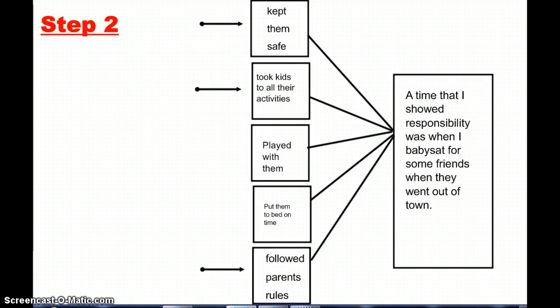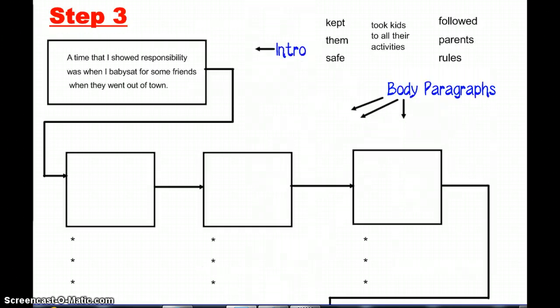So I'm going to take all of this information, and now I'm going to put it into step 3. So you see right here, I took a time that I showed responsibility was when I babysat for some friends when they went out of town. If I want to right now, I could elaborate. I could put when they went to Ireland. That's where they went. And it was 3 kids.